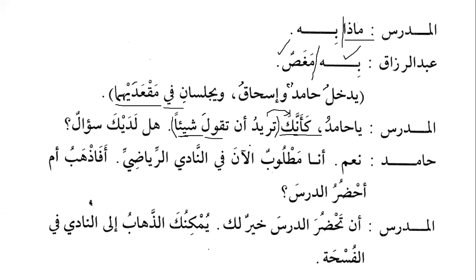And then because it's a verbal sentence, the verbal sentence can be further analyzed. So when we further analyze it, we will say that turidu is basically fi'l plus fa'il, and an taqula shay'an is in the place of maf'ul bihi. It seems that you want to say something. Turidu will be fi'l plus fa'il, an taqula will be maf'ul bihi for turidu, and then in an taqula, taqula will be fi'l plus fa'il, and shay'an will be maf'ul bihi.